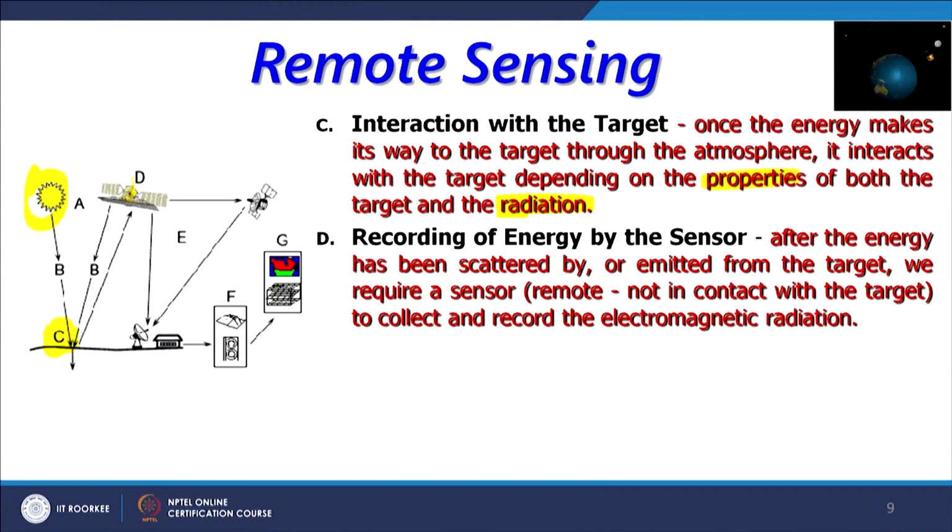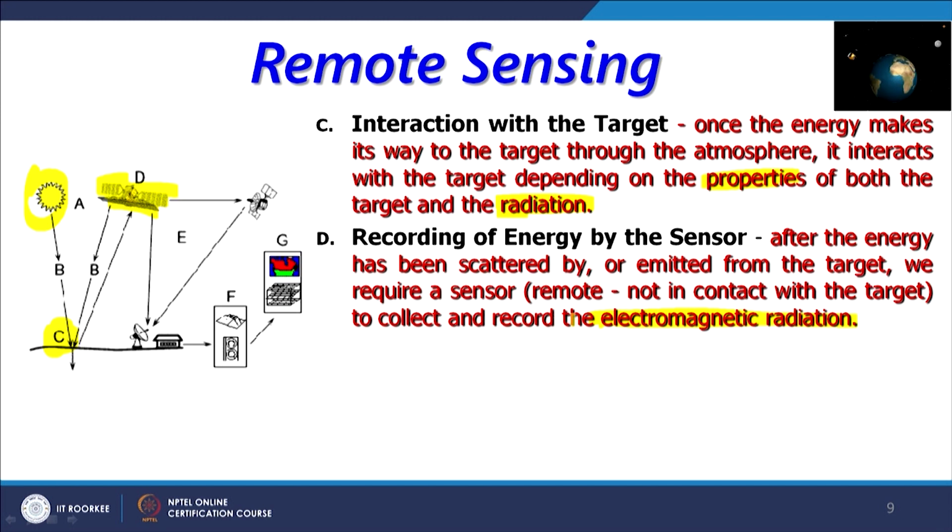that is what is recorded by the sensor which is on board of the satellites, that is the D component. And after the energy has been scattered or emitted from the target, of course it has also gone through absorption or scattering within the atmosphere. And so, we require a sensor, that may be a remote sensor, and may be on board of a satellite or aircraft or a helicopter, to collect and record the electromagnetic radiation which has reflected or scattered back from the Earth.